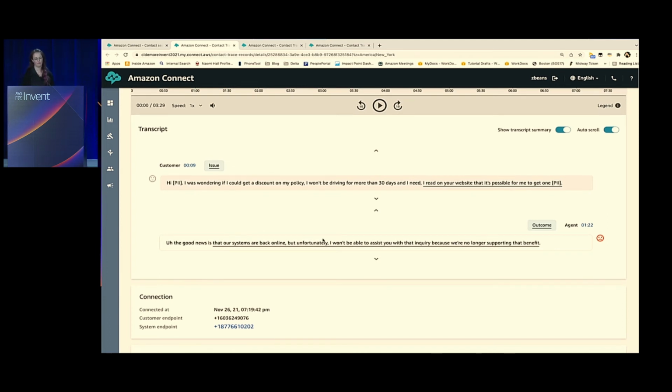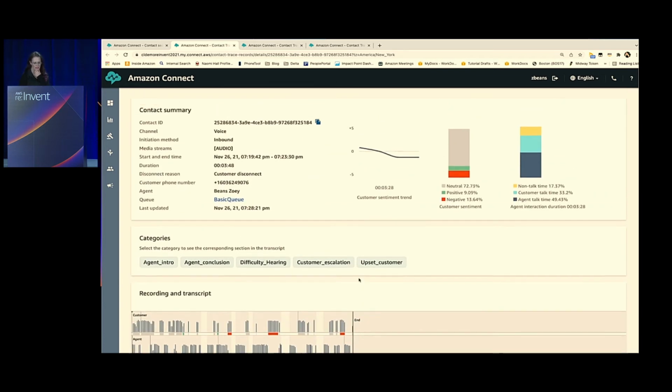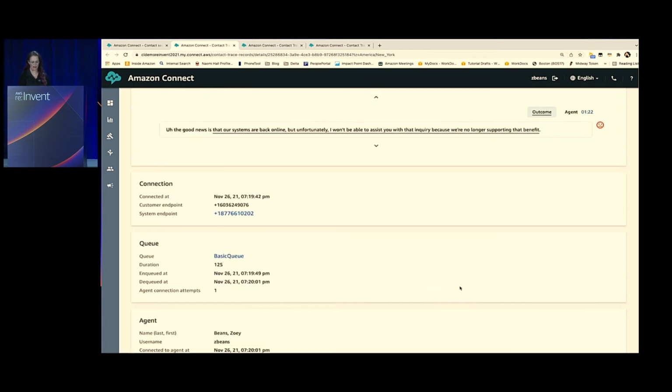And in this situation, we've got different types of calls here. This one was specifically about somebody calling to get a discount on their policy, and so they were clearly asking about that issue. But if we look at the outcome, the agent was not actually able to help the caller, and we can see that ended with a negative sentiment. That outcome could feed into agent coaching and picking up on those trends of outcomes that aren't what you're looking for, to align with the customer experience you're looking for.